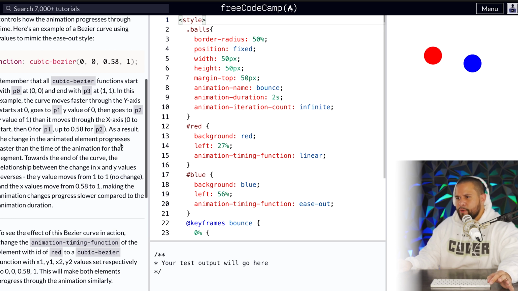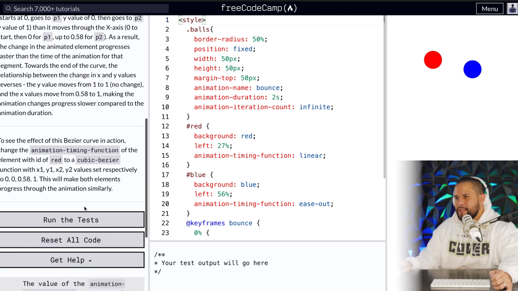As a result, the change in the animated element progresses faster than the time of the animation for that segment. Towards the end of the curve, the relationship between the change in x and y values reverses. The y value moves from 1 to 1, no change, and the x value moves from 0.58 to 1, making the animation change progress slower compared to the animation duration.